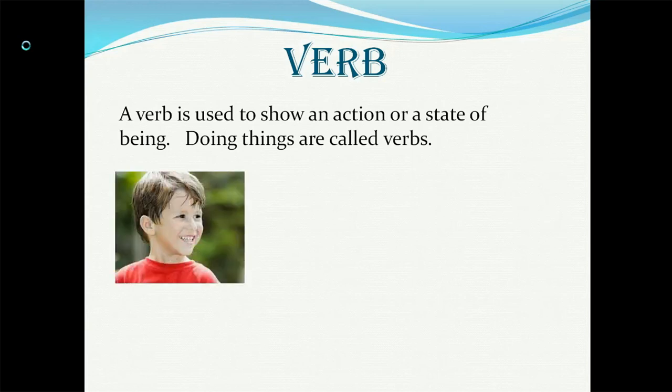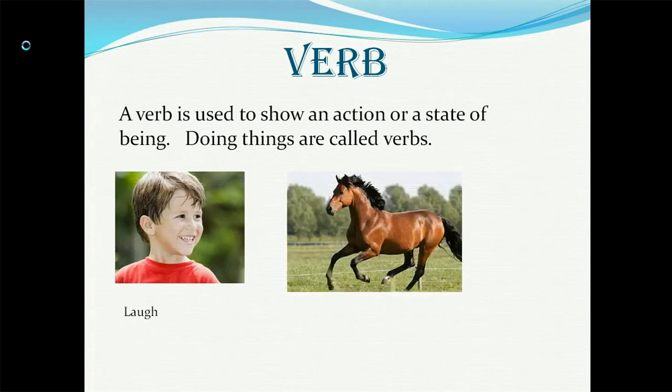This boy, what is he doing? He is laughing or smiling. What is this horse doing? It is running or galloping. So these are examples of verbs. Something which is done, some action. Any action words can be referred to as verbs. Singing, dancing, watching, listening, learning, teaching, all these are examples of verbs.